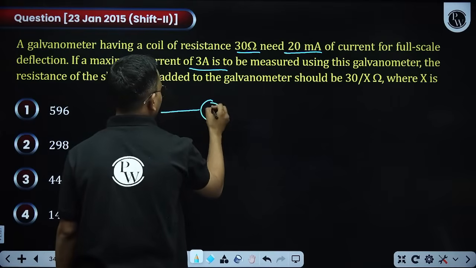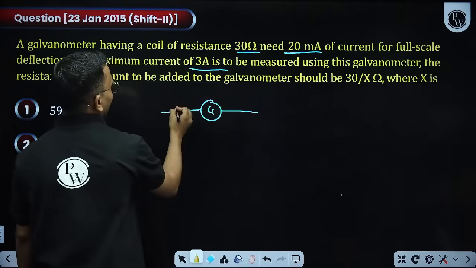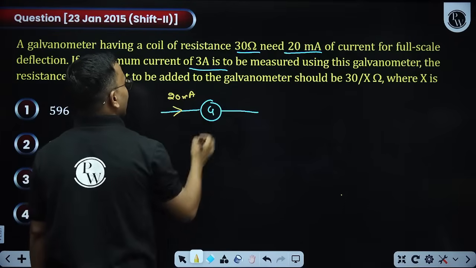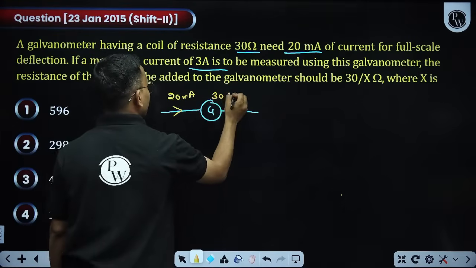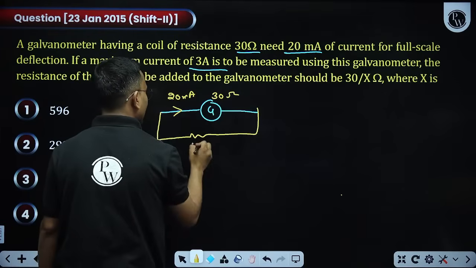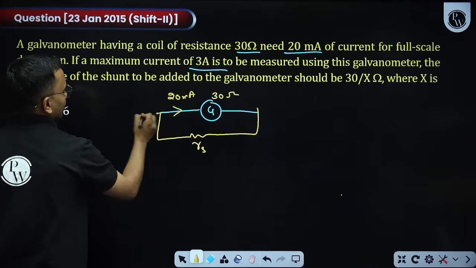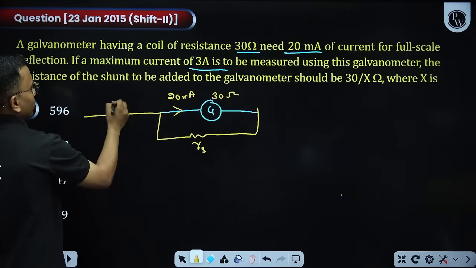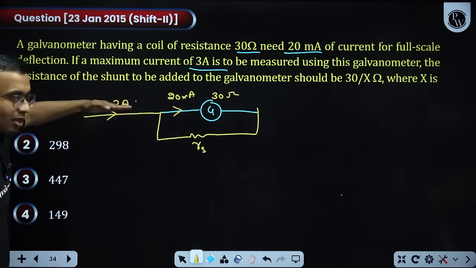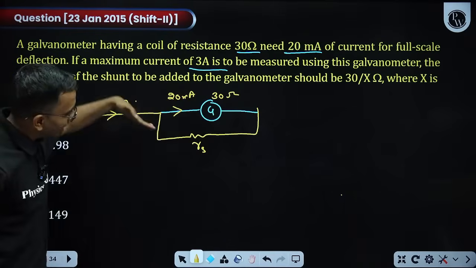This is my galvanometer, and this galvanometer only allows a maximum current of 20 milliampere. Its resistance is 30 ohm. I connected a shunt resistance in parallel. Let us take R shunt, and due to this shunt resistance, the limit increased to 3 ampere. It means this 3 ampere current is coming from here. From the galvanometer only 20 milliampere will go, the rest will pass through the shunt.